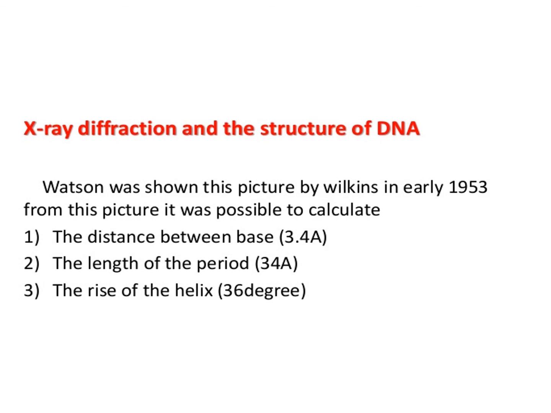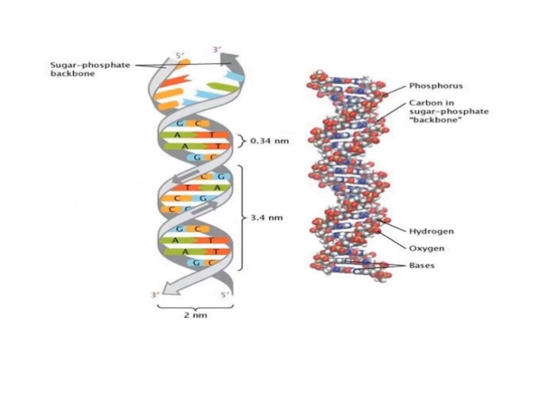Watson showed that the distance between bases is 3.4 Angstrom. The length of a single turn is 34 Angstrom. The rise of the helix is 36 degrees. These are the three important points that predict the double helix of the DNA molecule. This is the structure of the Watson-Crick model of DNA.